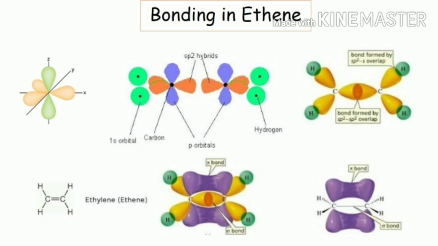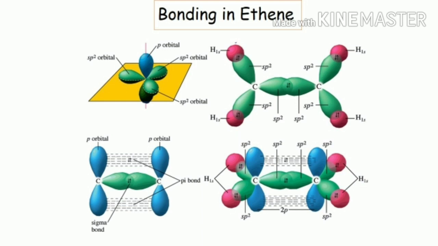The remaining two sp2 orbitals are used to form sigma bonds with the s orbital of hydrogen. This forms the sigma framework, and the carbons and hydrogens in this sigma framework are in one plane. One unhybridized p orbital of each carbon is perpendicular to this sigma framework and forms a pi bond by lateral overlap.